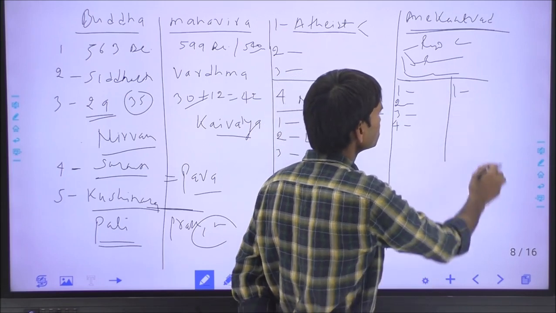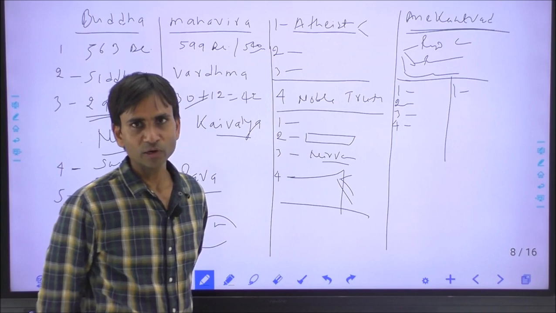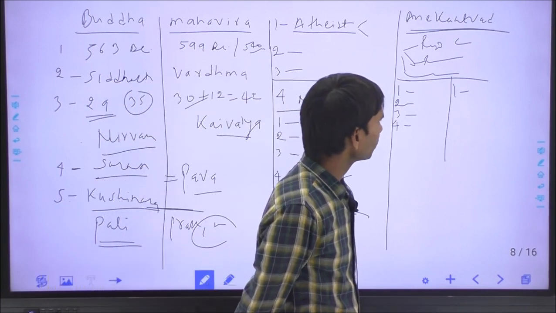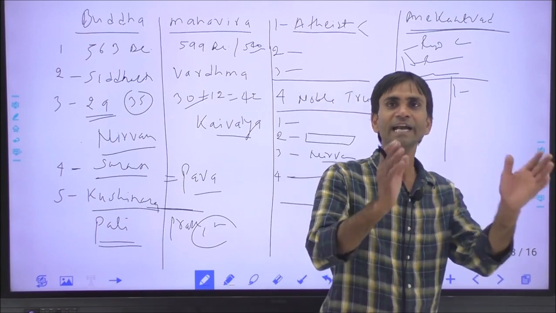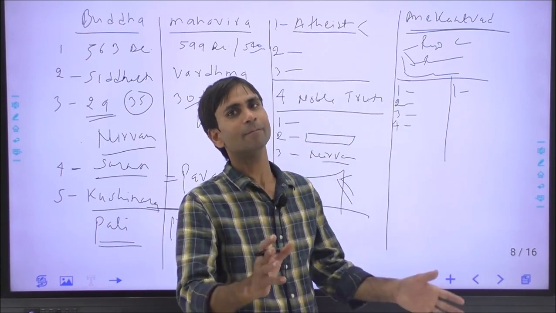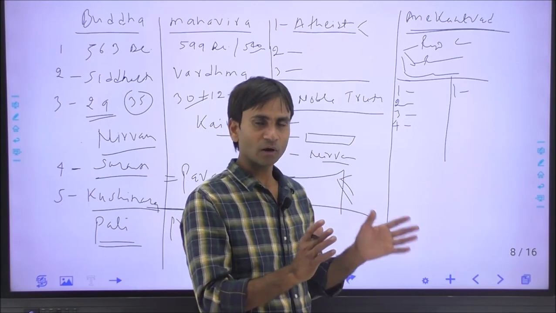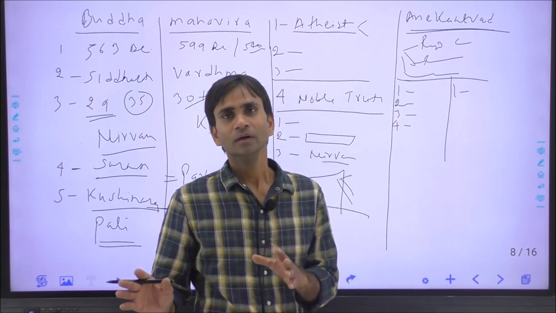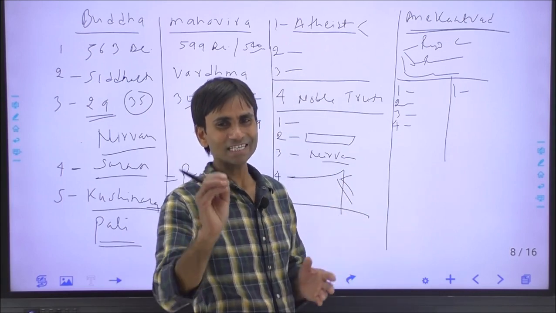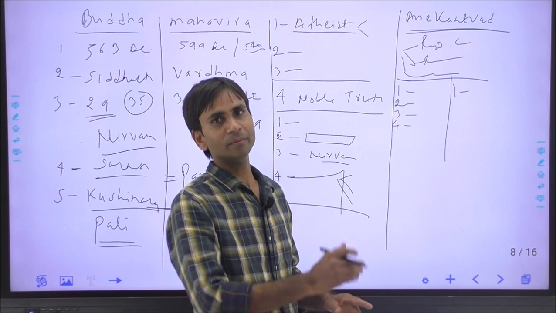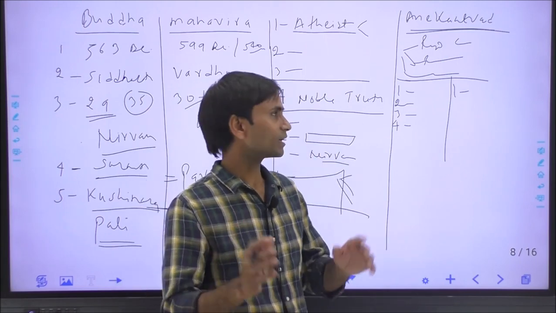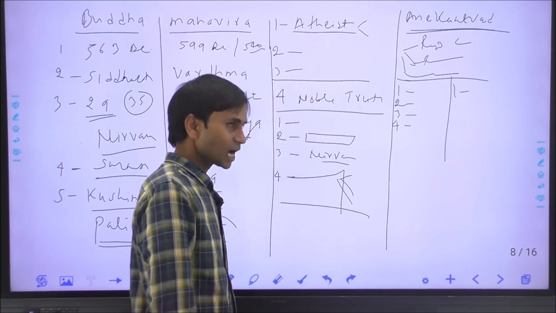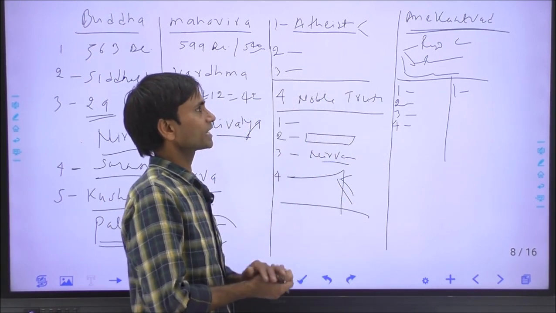The first Jaina council was held at Pataliputra during Chandragupta Maurya, and it was presided over by Sthulbhadra, where the Jain community was divided into Shwetambar and Digambar. Shwetambar was founded by Sthulbhadra, and the Digambar sect was founded by Bhadrabahu. The philosophies or rules are very rigid or strict in the Digambar, where women are not eligible to attain salvation. And the second Jaina council was at Vallabhi, Gujarat, where the important Jaina texts were written.